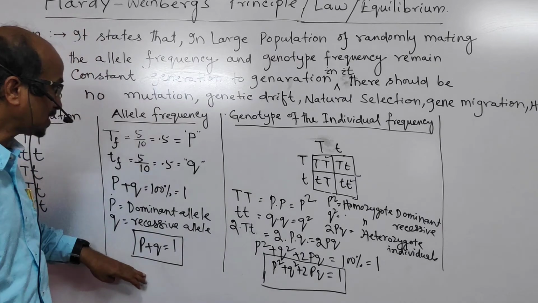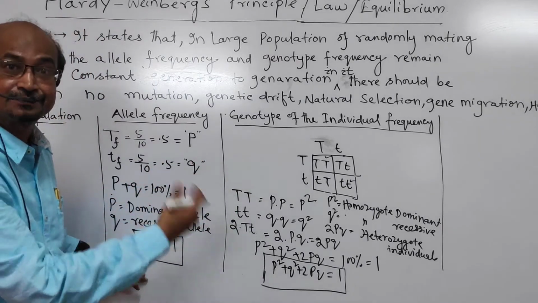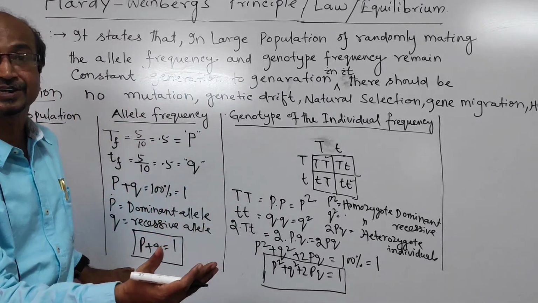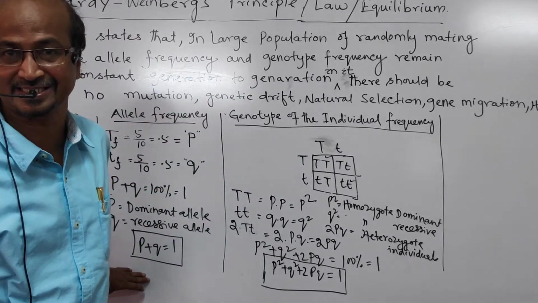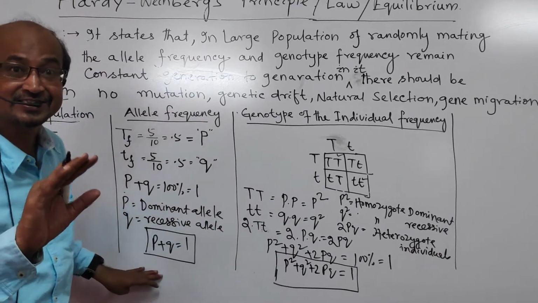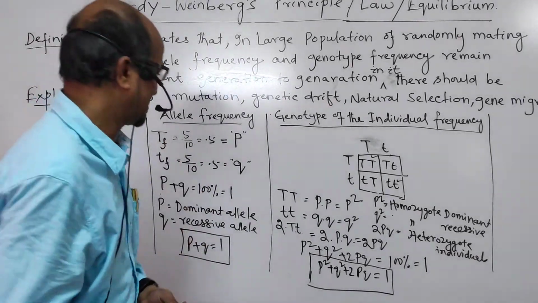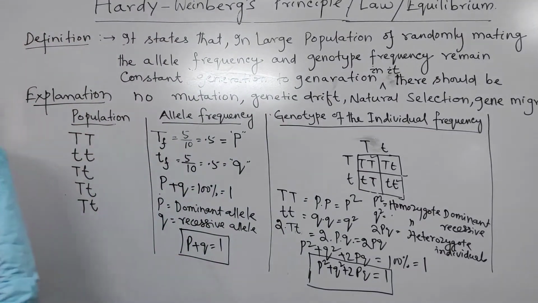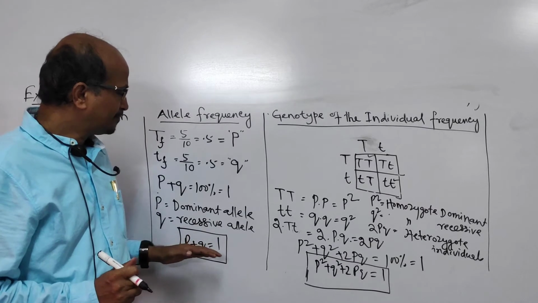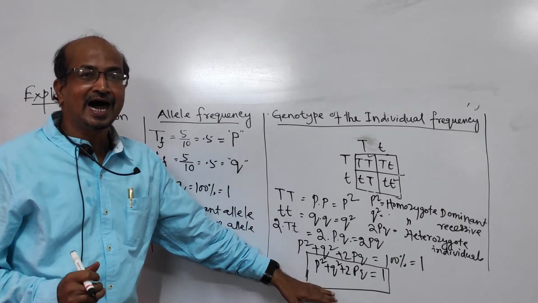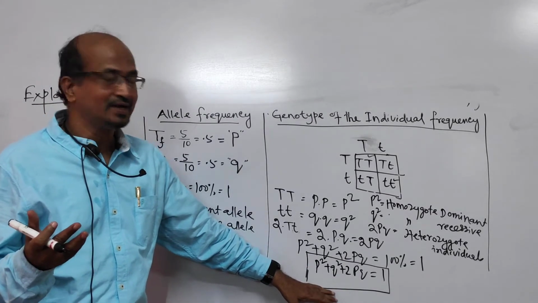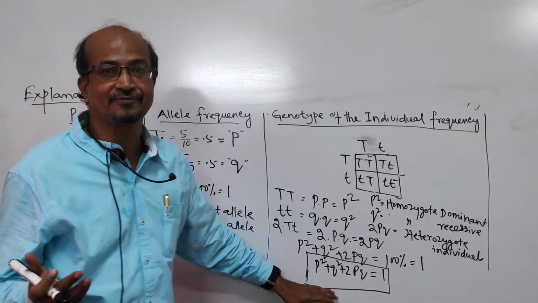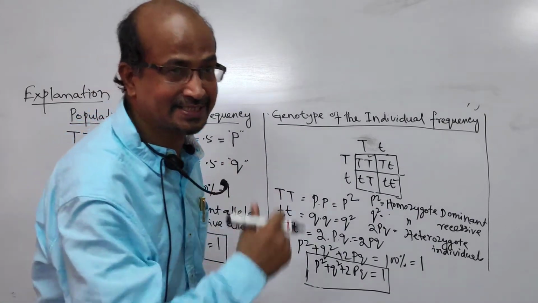So by using this formula, we can find out how many of what type of people are there in the population. How? Let us understand how. See, by using this formula, how will we find the number of individuals in the population?